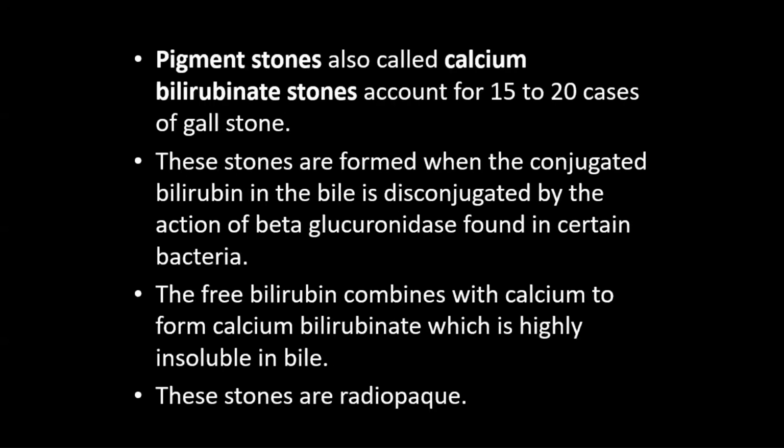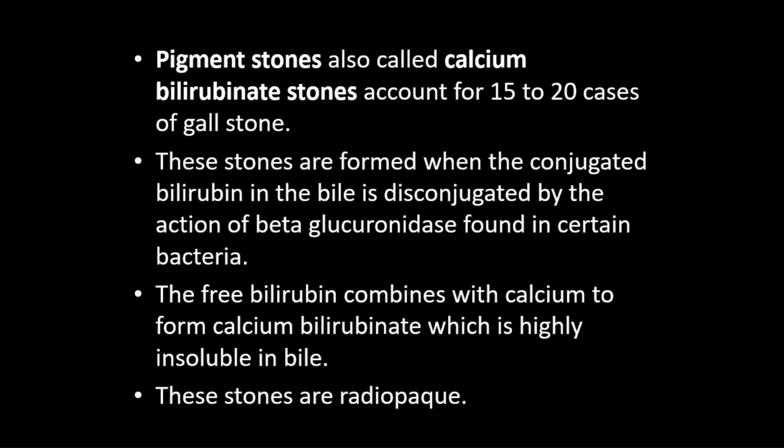Pigment stones. Pigment stones are also called calcium bilirubinate stones, and they account for 15 to 20% of the cases of gallstone. And how are these stones formed? These stones are formed when the conjugated bilirubin in the bile is deconjugated by the action of beta glucuronidase found in certain bacteria.